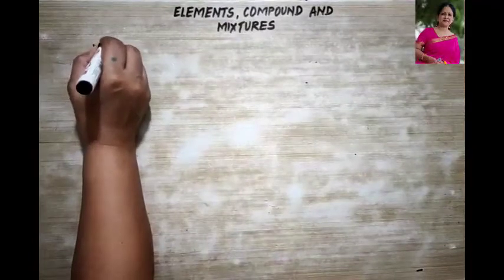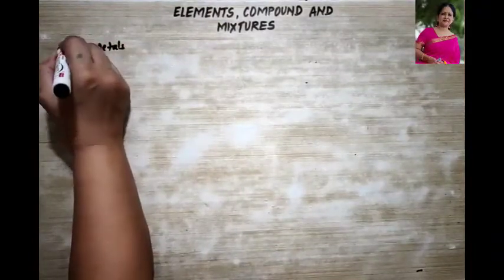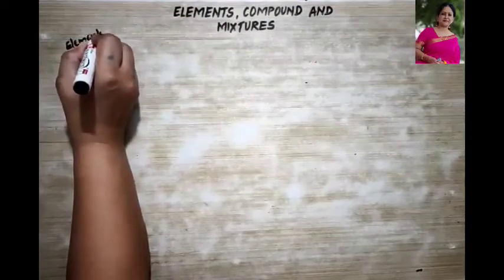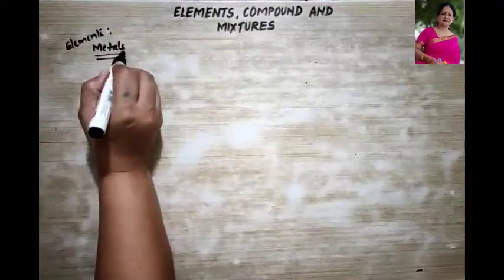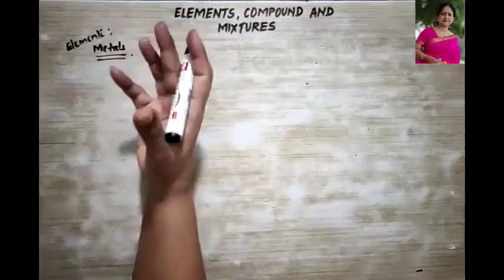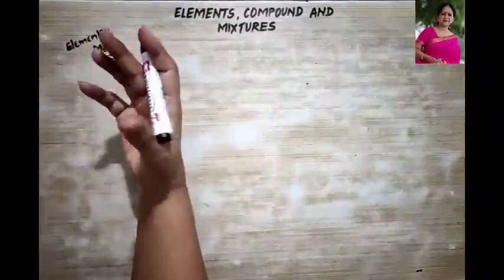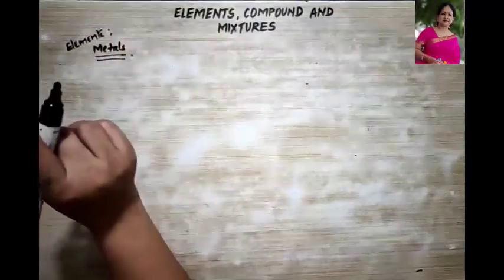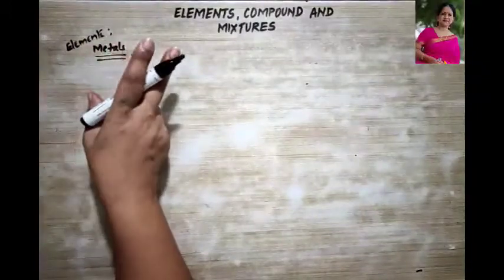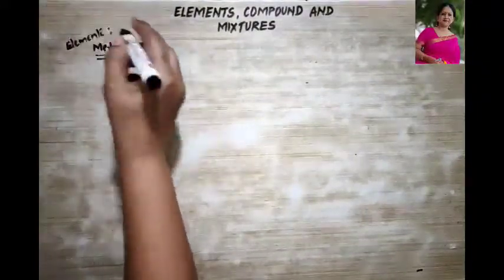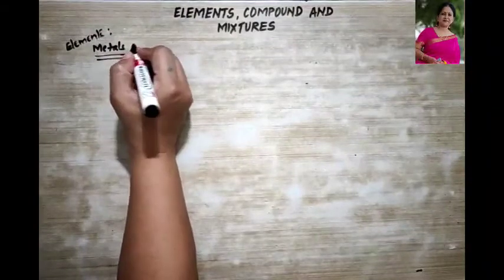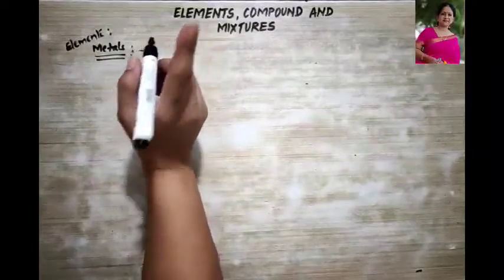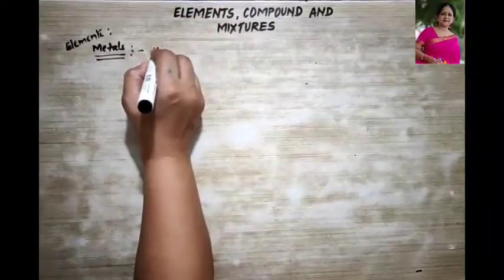Coming to metals. Okay, we are talking about elements. So what do we know about metals? They have bright metallic luster. They are good conductors of heat and electricity. They are ductile. What do we mean by ductile? That they can be drawn into wires. So let me write down all these properties so that you can easily learn them. So what was the first one that I said? That they have bright metallic luster.